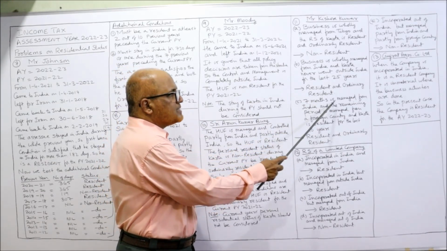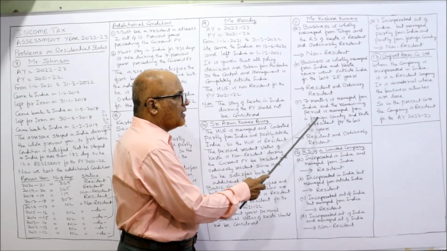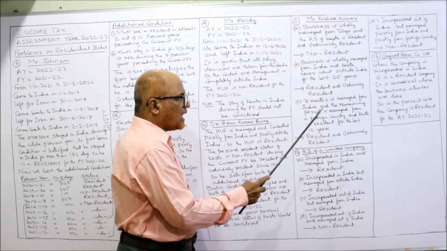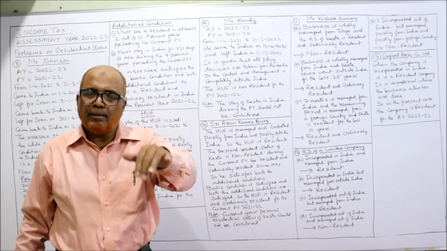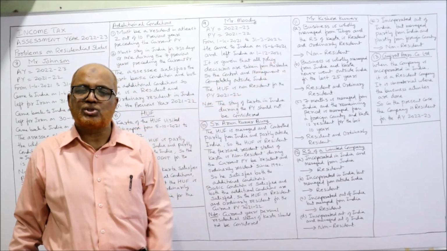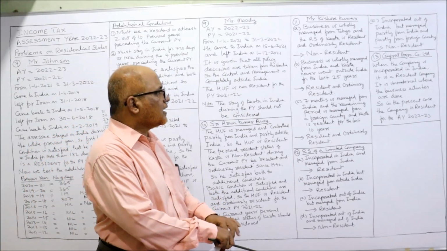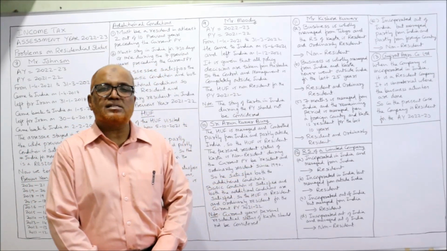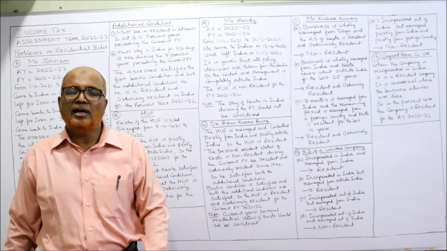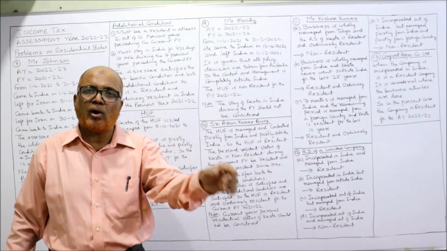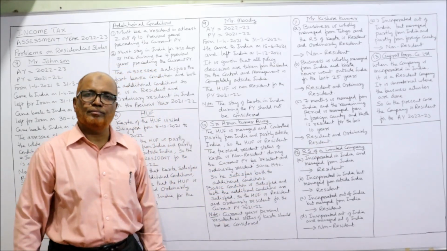Lastly, 7 months is managed from India and the remaining period is managed from a foreign country. And Karta is resident for the last 10 years. In this case, the business is partly managed from India and partly managed outside India. So it is a resident. And the Karta is also resident for the last 10 years. That means Karta satisfies both the additional conditions. It is a resident and ordinary resident. That's all.